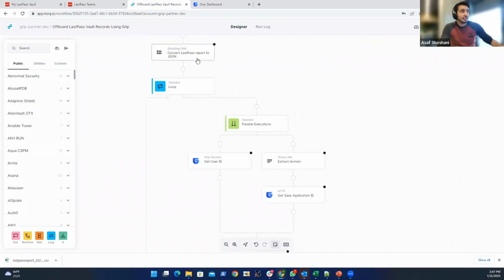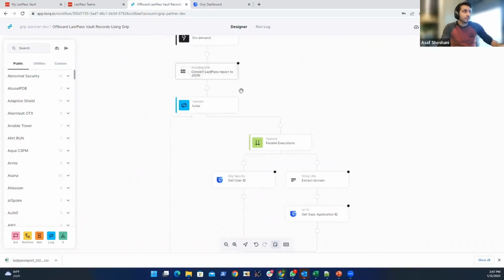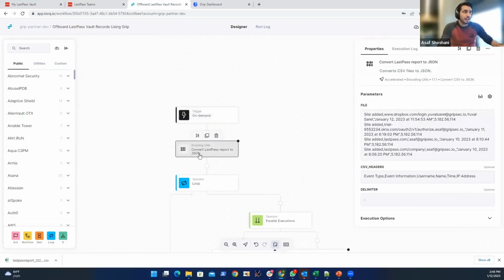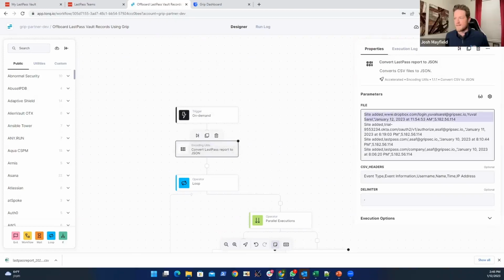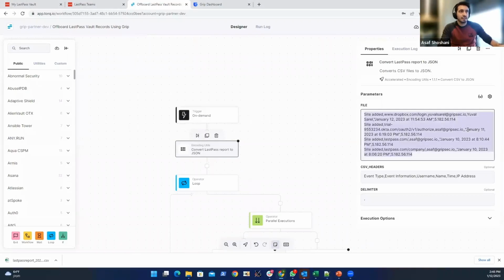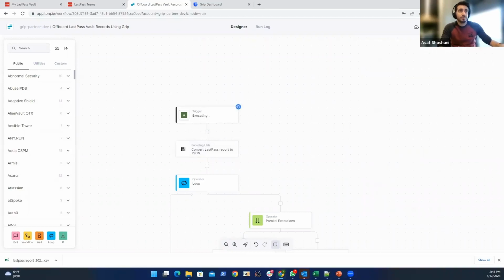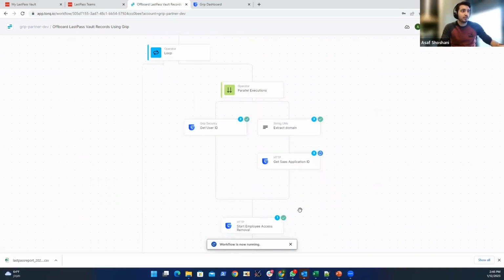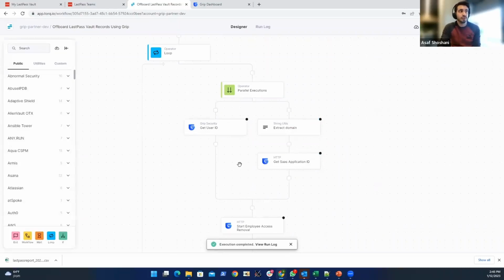Let's demonstrate it. So first we are opening this, the convert LastPass report to JSON. We are copying here. Yeah, that's the file that we have downloaded. We are copying all the sites here. And by having this inside here, we're just going to press manually test run. What is happening right now is that it goes record by record, one by one, and triggers an API call to the Grip system in order to rotate the password for each application.